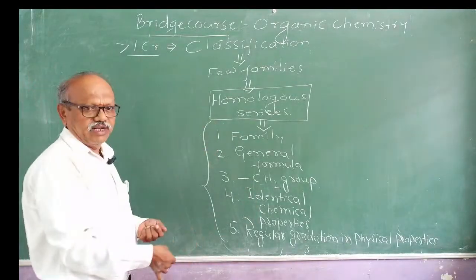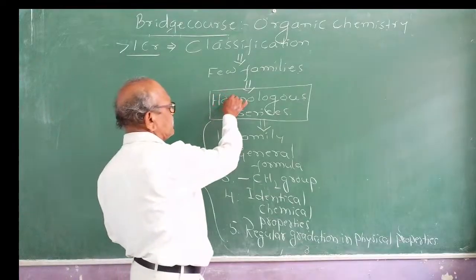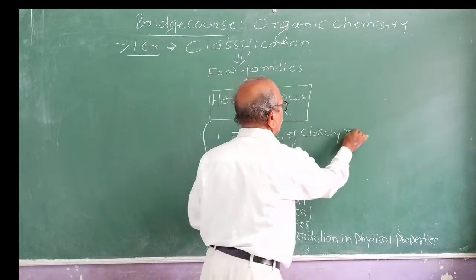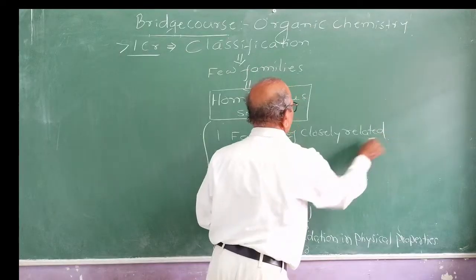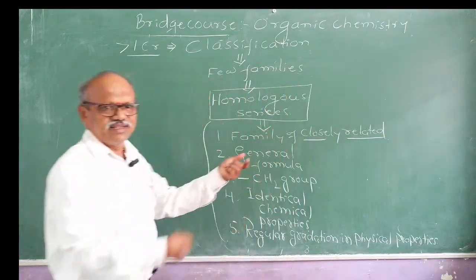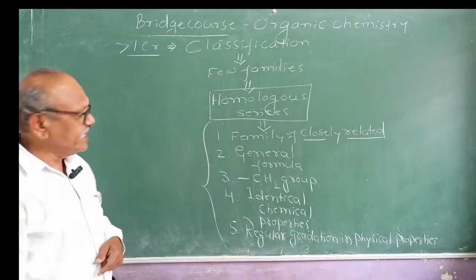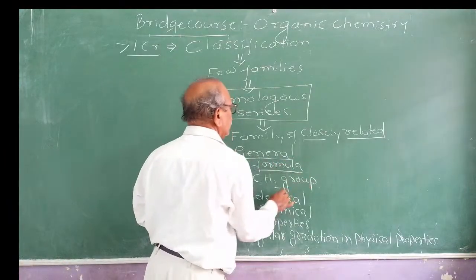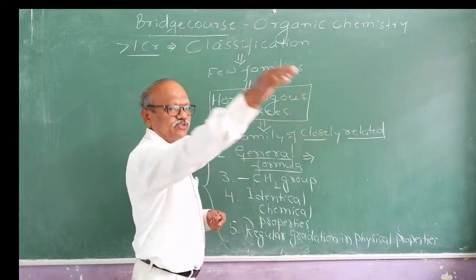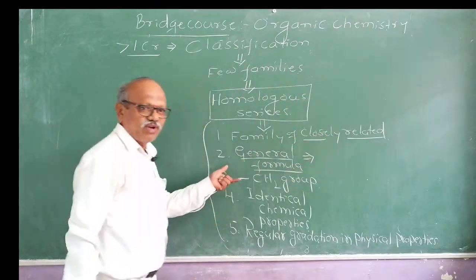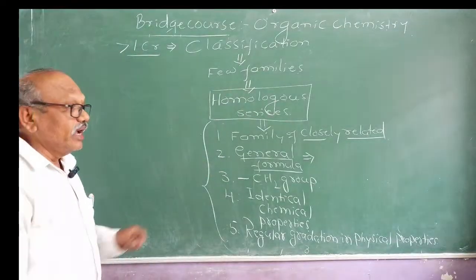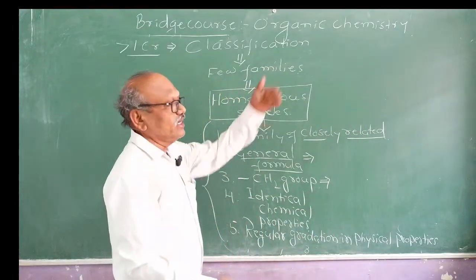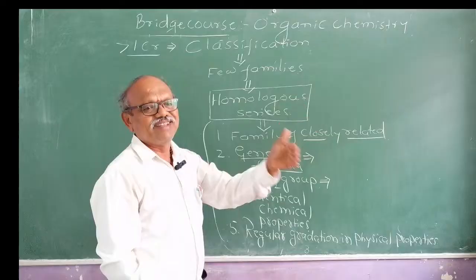How I remember the definition is: homologous series is nothing but a family of closely related organic compounds, like in a family, very closely related, like brothers, sisters. Similarly, it is a family of closely related organic compounds which are represented by a general formula. Generally, every family will have a surname, Desai, Deshpande, Kulkarni. Like that, this family will also have a general formula. And each member of a family differs by a CH2 group. Suppose that 4 children are there in the family. The difference between every child will be 2 years, 3 years, like that.